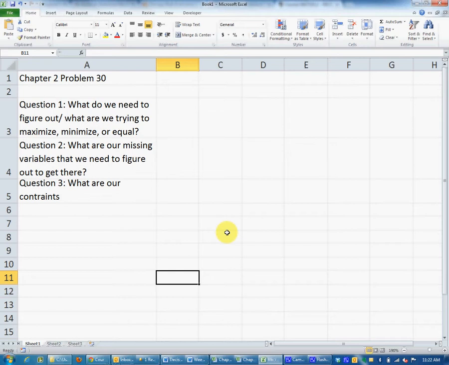And question 3 is, what are our constraints? Because otherwise, if you maximize something without constraints, it's always going to be infinite. And if you minimize something without constraints, it'll be negative infinite, or 0, depending how it's set up. So we're going to have constraints as well. So that's what we're looking at. So we're going to create this model.